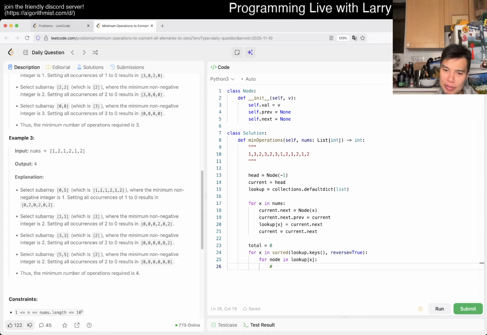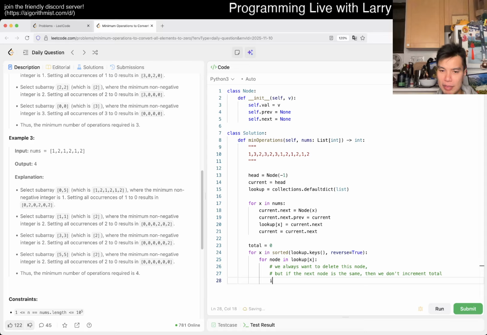So we always want to delete this node, but if the next node is the same, then we don't increment total, because we just delete them together, basically. You just have to count once, that's all.